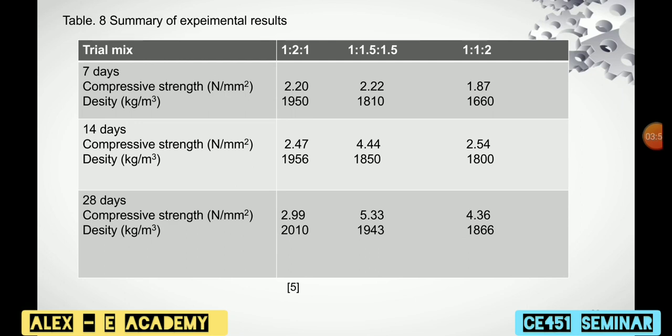The table shows the density of the concrete block, which is given for the trial mix ratios of 1 is to 2 is to 1, 1 is to 1.5 is to 1.5 and 1 is to 1 is to 2. It shows the results at 3 stages up to 28 days of curing, and here it is achieved the densities of 2010, 1943 and 1866 kg per meter cube.